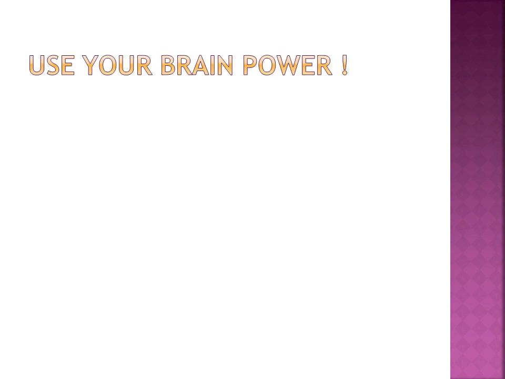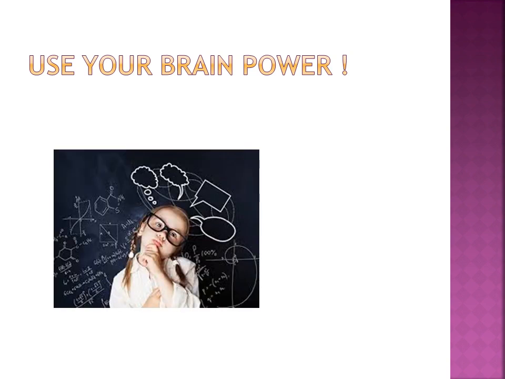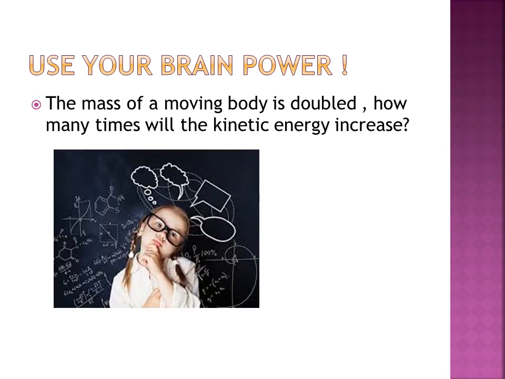Use your brain power. The mass of a moving body is doubled. How many times will the kinetic energy increase? If the mass is doubled, then how many times does the kinetic energy increase? For that, we will use the kinetic energy formula which we have derived. Kinetic energy is nothing but half m v square.